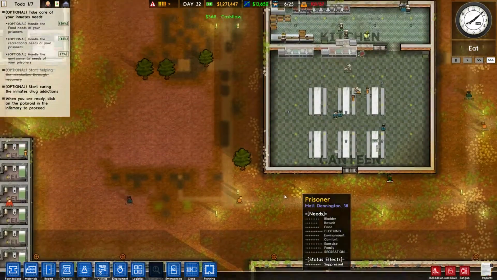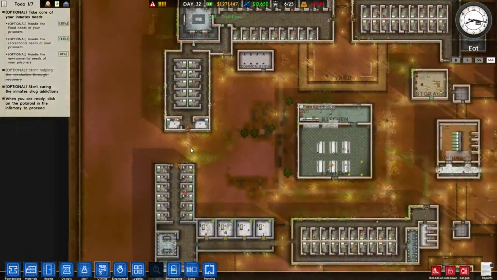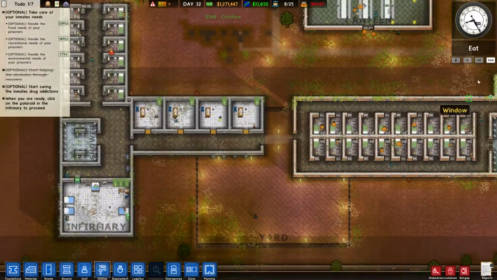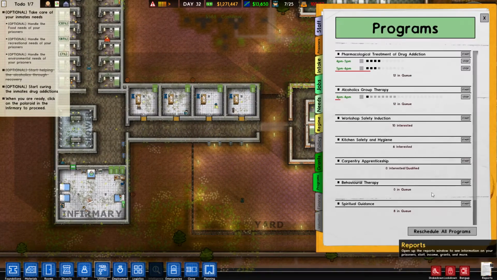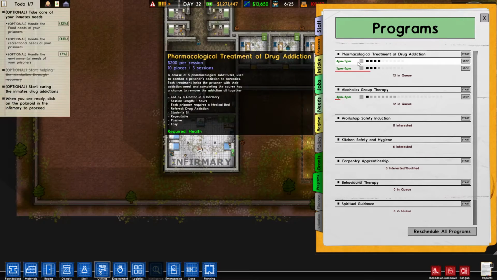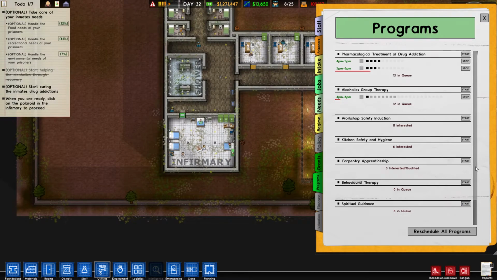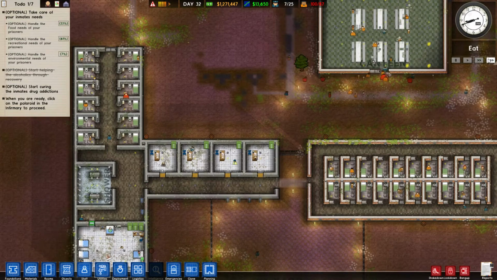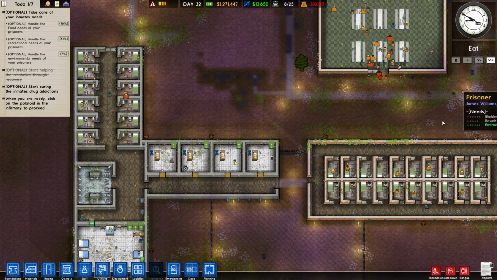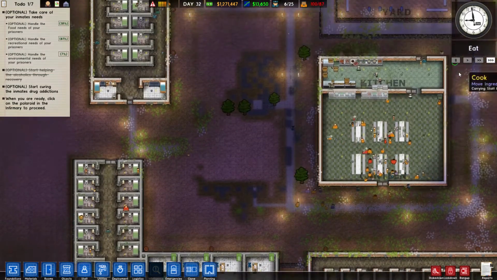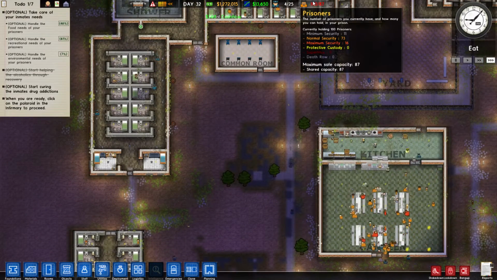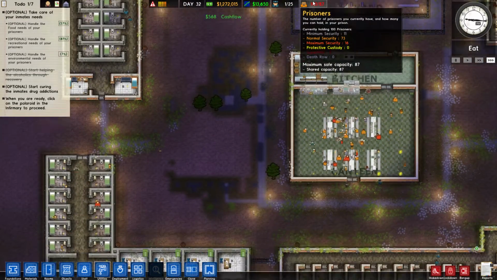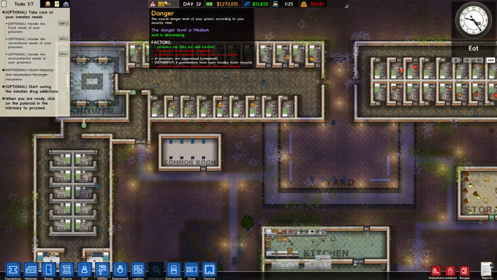But there we go. I'd quite like to start curing their drug addictions, but not sure if it's working or not. Jump back in here and have another look. Programs. Is it working? I guess maybe it's still going. 4 PM to 5 PM and 5 PM to 6 PM. Maybe we need to just wait for that to tick through. I wonder if we could set up some more time to do it if we wanted. I don't necessarily know that we need to. We got too many prisoners, more than our safe capacity, which seems like poor design.